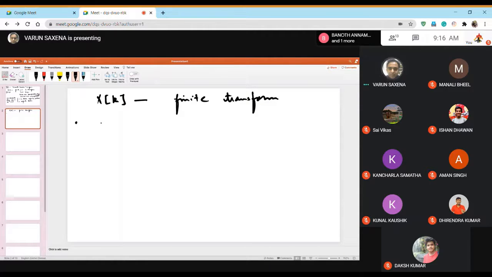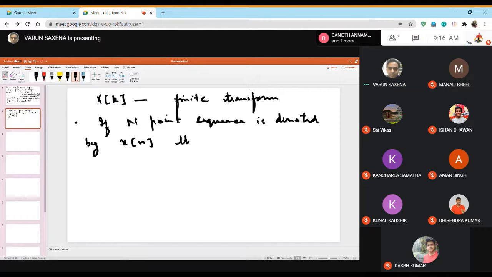So the idea is this, that if an n-point sequence is denoted by xn, then DFT produces an n-point transform capital XK.